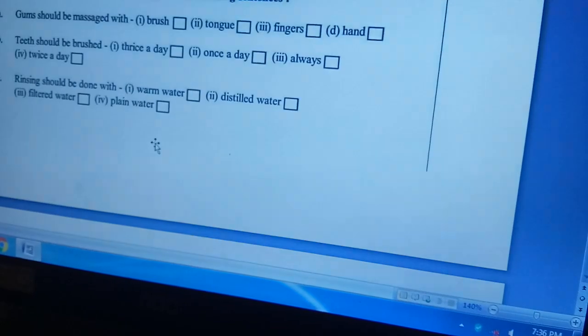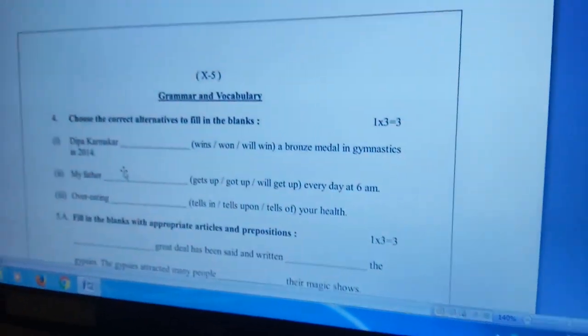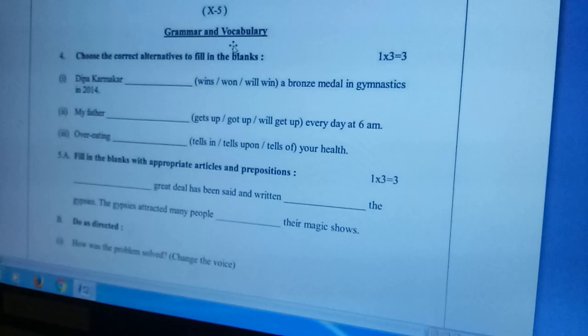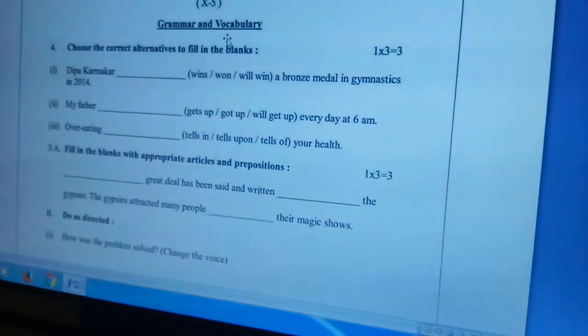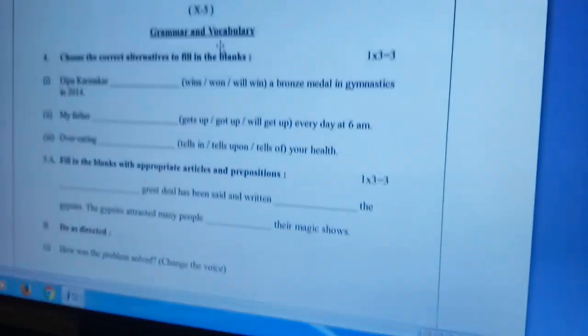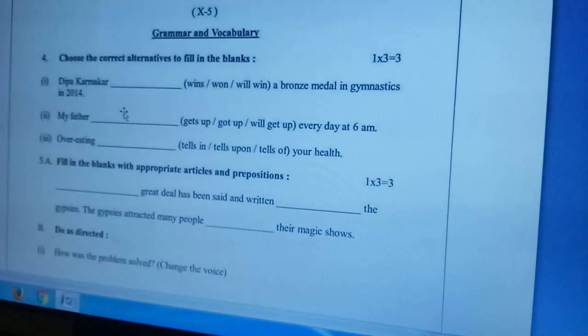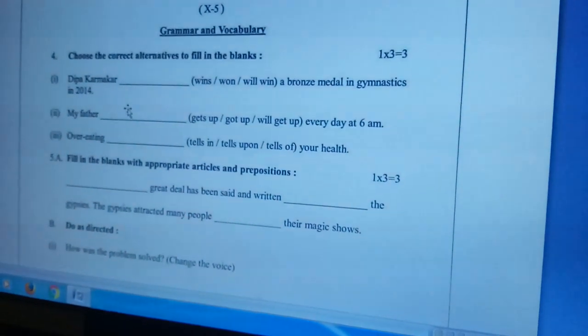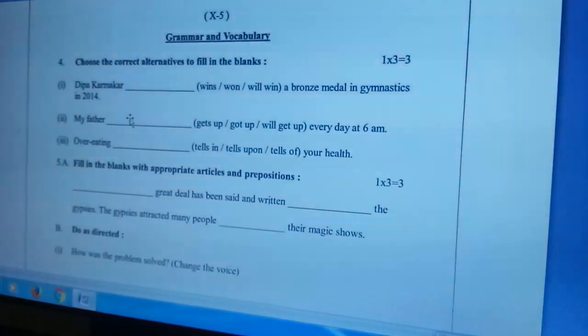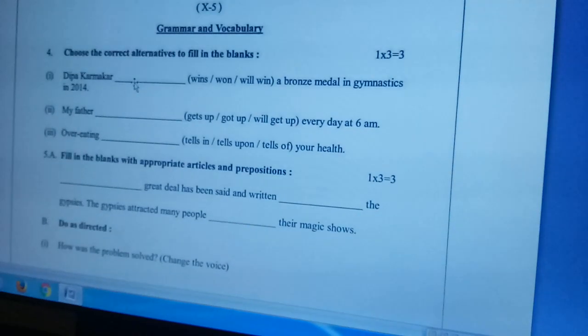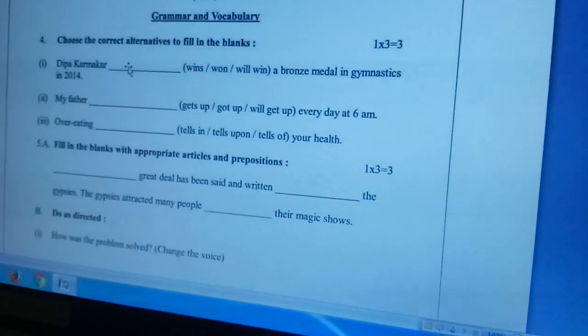Okay? Now we have completed working out the unseen part, and it's time for us to work out the grammar and vocabulary part. Here also, 20 marks are attributed to this part, and you have to work it out very correctly, because you can get 20 out of 20 here.